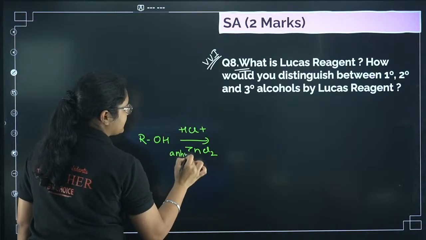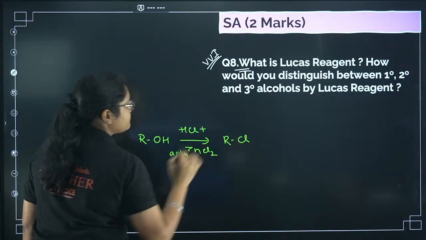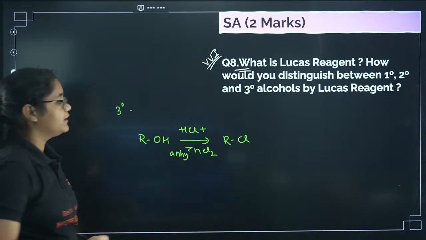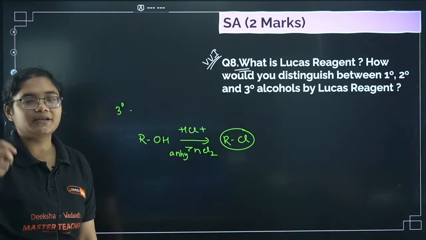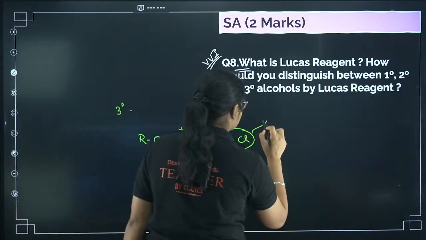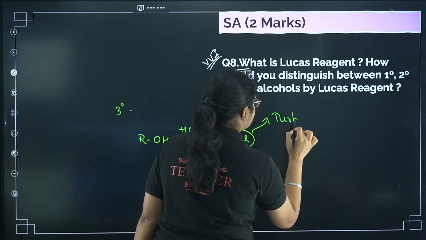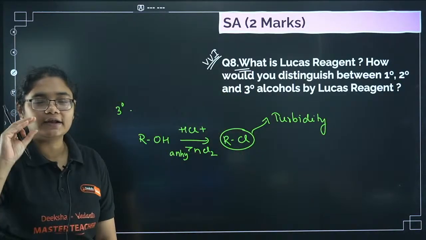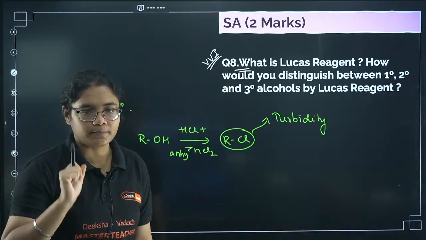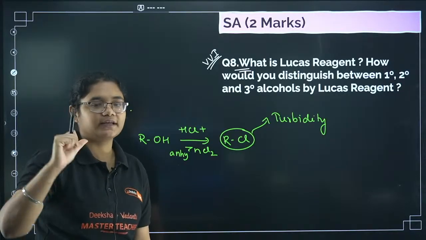So what I get here is RCl. Now this RCl which is formed is not soluble in the solution and it creates a turbidity. What do you mean by turbidity? It means the solution becomes slightly cloudy, not visible properly. A dense type of thing is formed here.